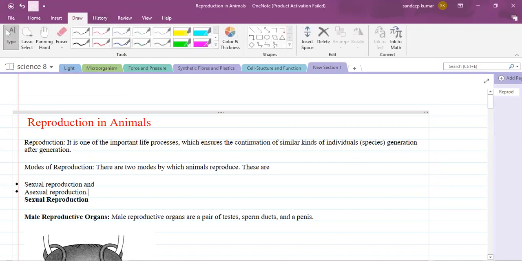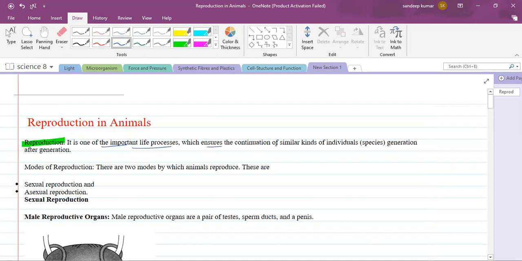So when we talk about reproduction, what do we mean by reproduction? Reproduction is one of the important life processes, which ensures the continuation of similar kinds of individuals or a species, generation after generation. Or we can simply say it is a process in which new organisms are obtained from their parents.